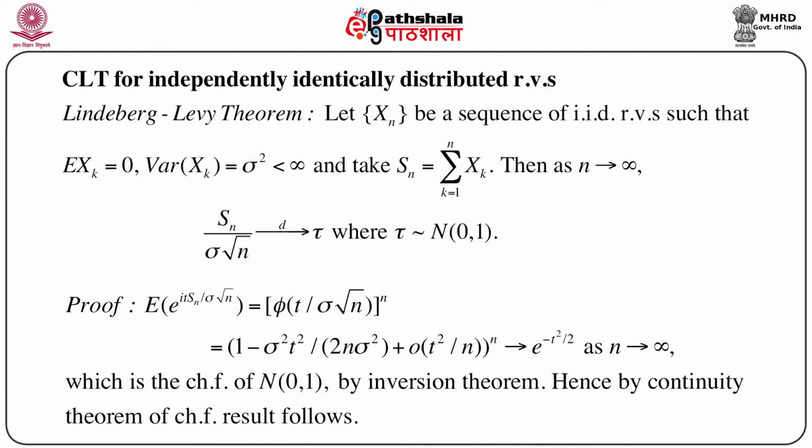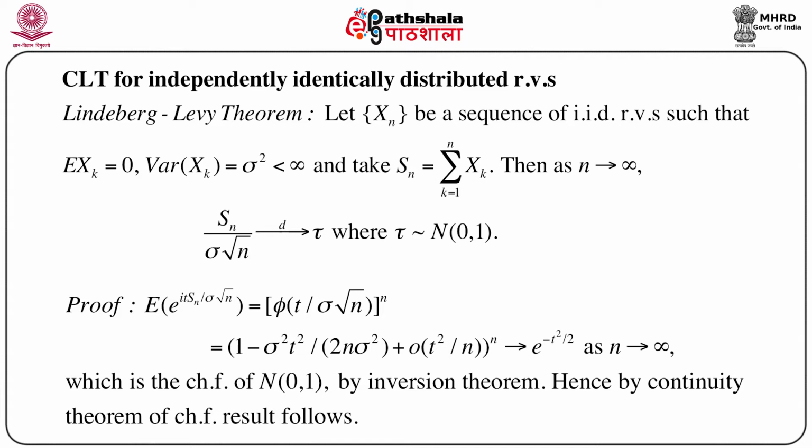So if we write Sn as summation Xi, then e to the power it summation Xi by sigma root n would be equal to the product of e to the power it Xk by sigma root n. Now since the Xk's are independent, the expectation of a product of variables equals the product of expectations, and so we get the characteristic function of Sn by sigma root n equals phi of t by sigma root n whole to the power n. And it is easy to see that if we expand this, using the standard expansion, we will get 1 minus sigma square t square by 2n sigma square plus small o of t square by n, whole to the power n.